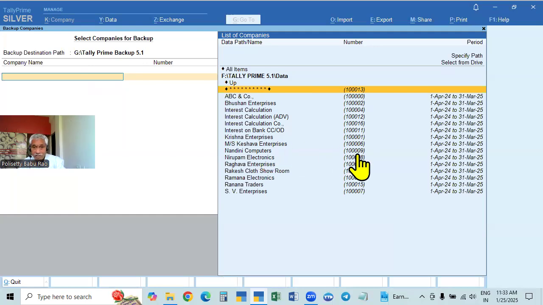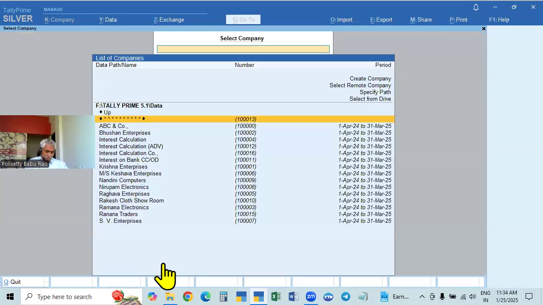So from which drive, from which folder, which path, that will show on the right side. And the destination path, where you are transferring, that will show on the left side. This is what we have to do. Okay, we are using this, and we are doing that.